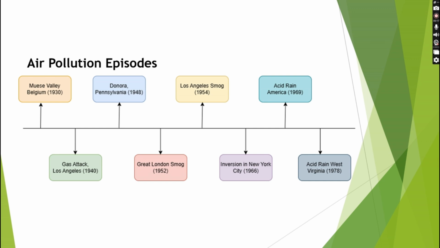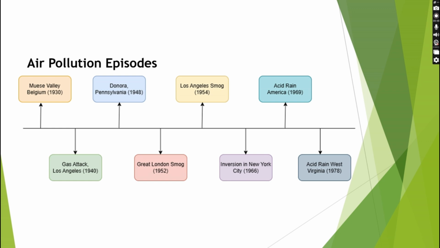The gas attack of Los Angeles in 1940. It was also called Black Wednesday. It was not a chemical attack, but it was due to photochemical smoke. Due to geography, mountains trapped air pollutants and increased the smog problem. Next was the Donora smog in Pennsylvania. It was caused by hydrogen fluoride and SO2 emissions from US Steel's Donora zinc works during atmospheric temperature inversion.